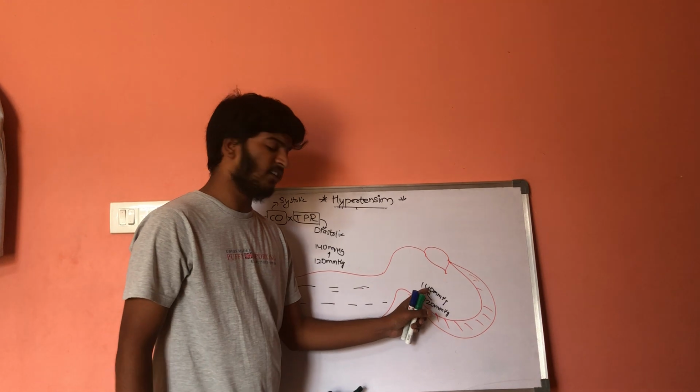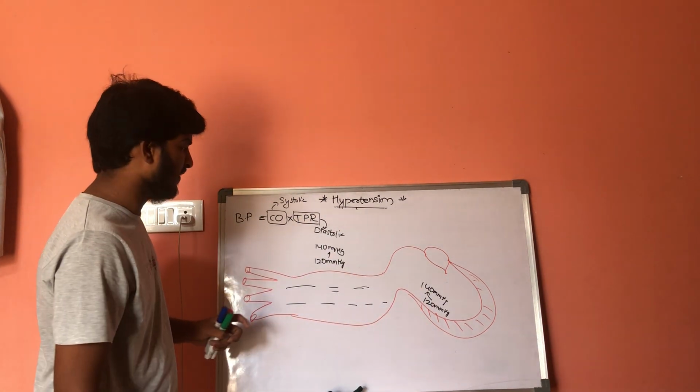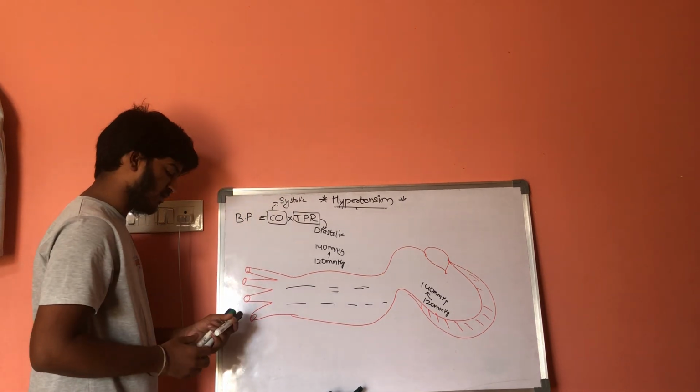By this increase from 120 to 140, then these are the arterioles.